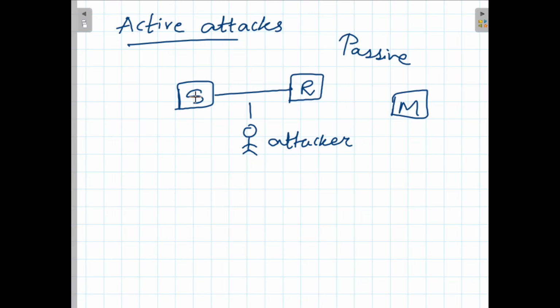So if this is a sender and this is a receiver, the attacker will try to interrupt and change the content of the message. The attacker will directly attack the target system or the network, and as you can analyze, it is more dangerous than the passive attack.